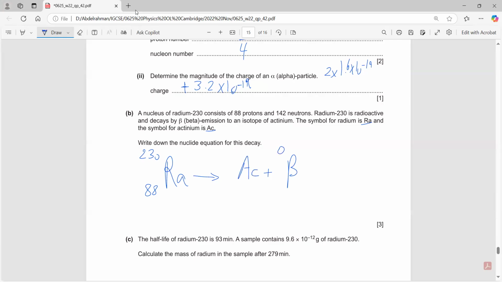Beta is always 0 and -1, meaning that the mass number will not change, but the proton number will increase by 1. Why? Because if you add -1 to 89, it will be 88. 89 plus -1 is 88.